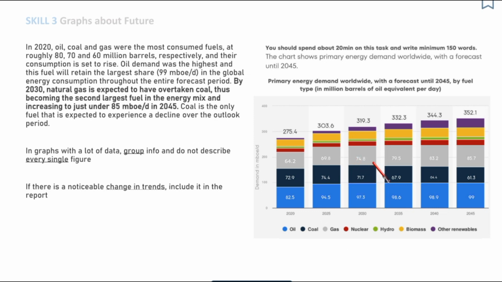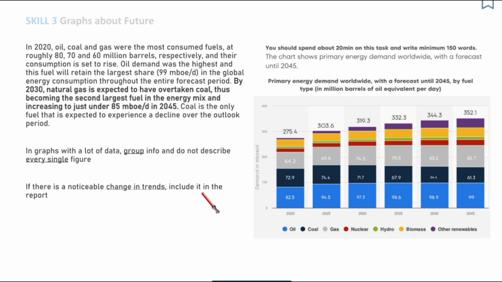So coal and gas kind of changed places, right? So I did include it in my report here. By 2030, natural gas is expected to have overtaken coal, thus becoming the second largest fuel in the energy mix.